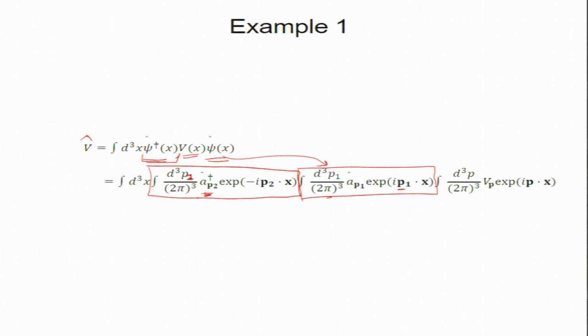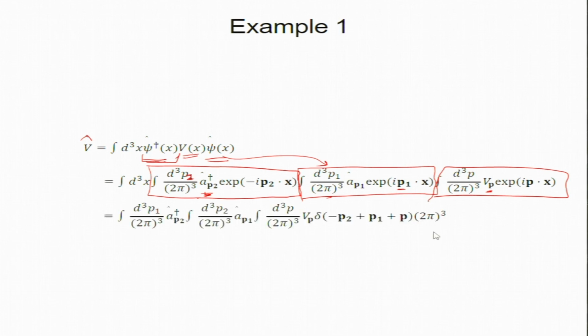Now, Vx I am going to Fourier transform again, but this is just a simple function. So this Vp is a complex number. And there is a d cube x part as well.